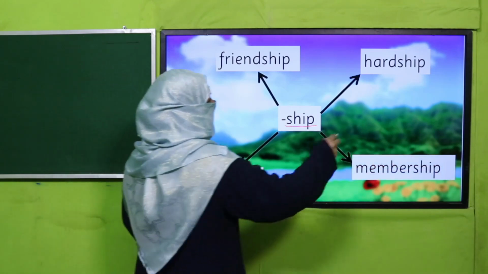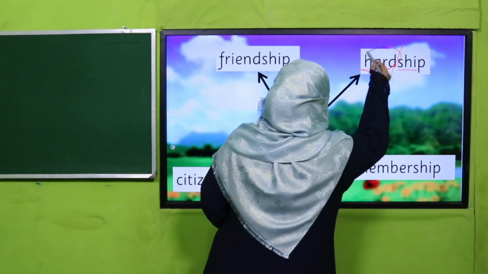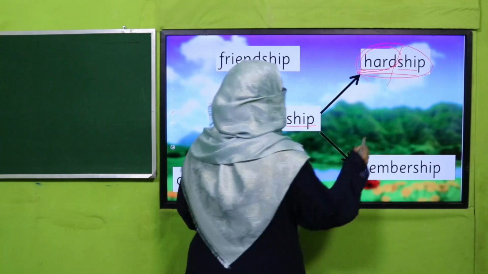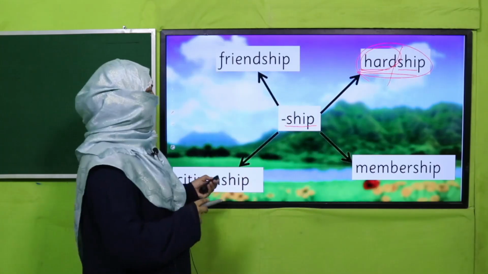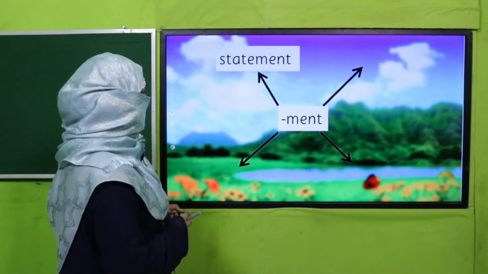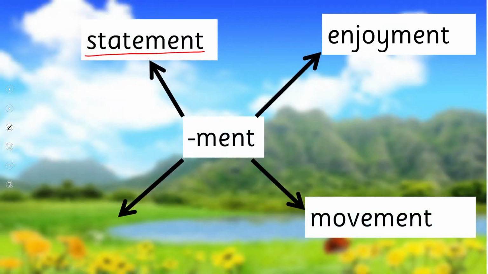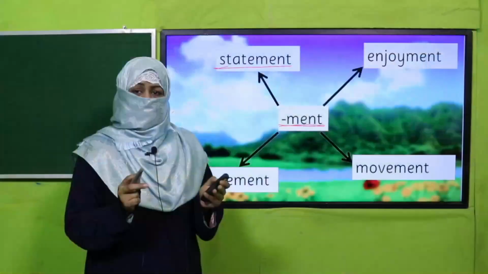Now you see when I keep these separate, this word is different, but when I join it with a suffix, it becomes a new word. This is basically the concept of derivational suffixes. All right, another example is ment: statement, enjoyment, movement, management, right? Now you see by using one suffix, we can make many words. So are you clear with the concept? Are you getting it? Good job.